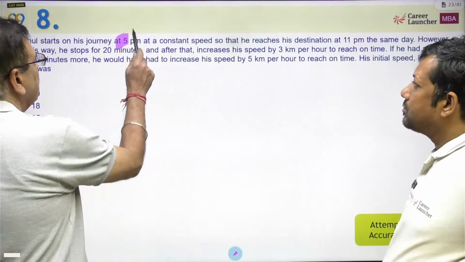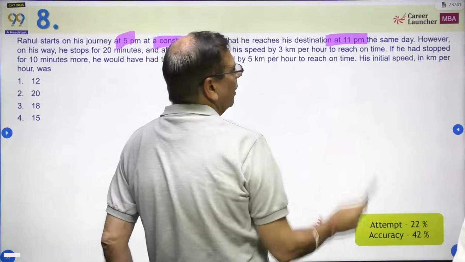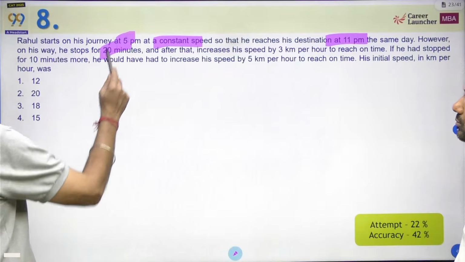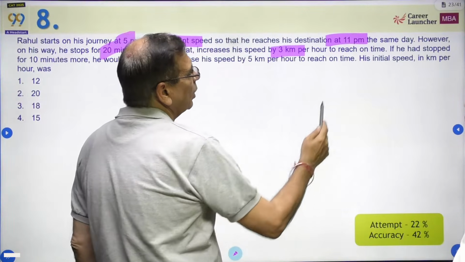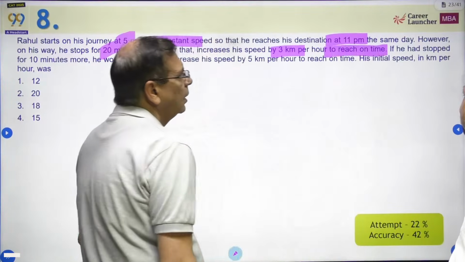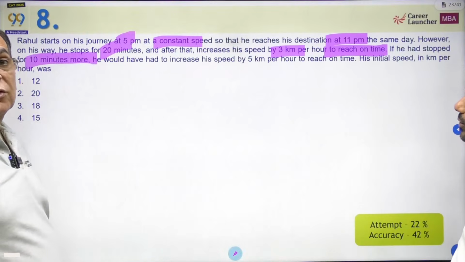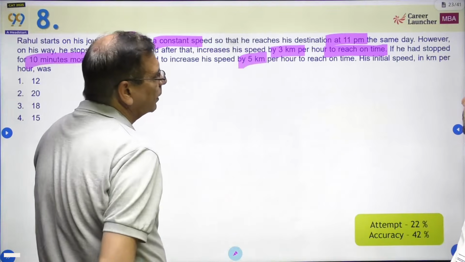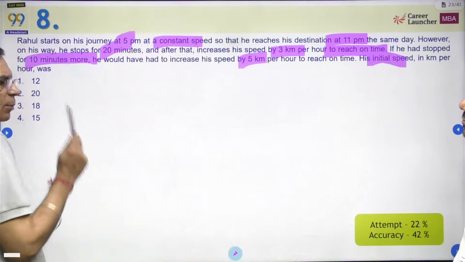Rahul starts his journey at 5 p.m. at a constant speed so that he reaches his destination at 11 p.m. the same day. However, on his way, he stops for 20 minutes. And after that, he increases his speed by 3 kilometers per hour to reach on time. If he had stopped for 10 minutes more, that means if he had stopped for 30 minutes, he would have had to increase his speed by 5 kilometers per hour to reach on time. His initial speed in kilometers per hour was how much?